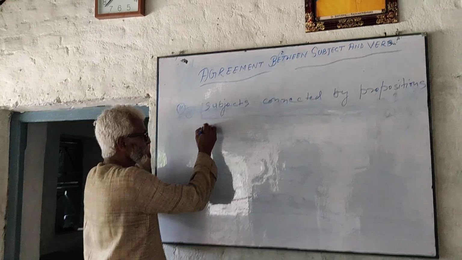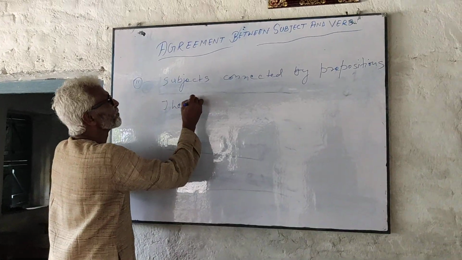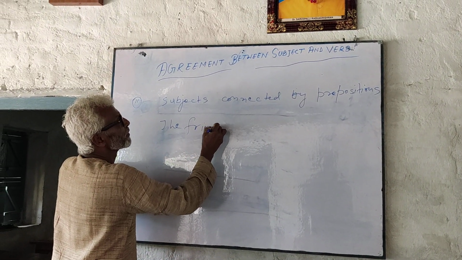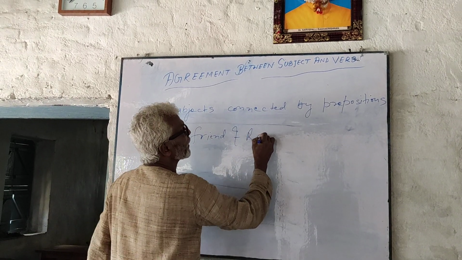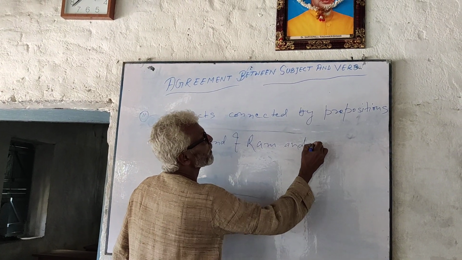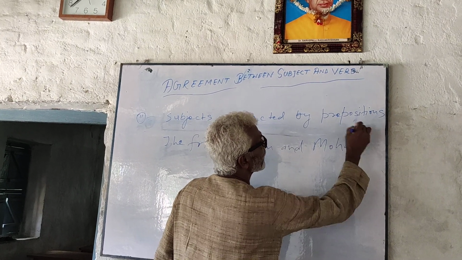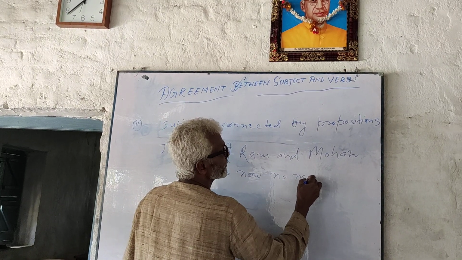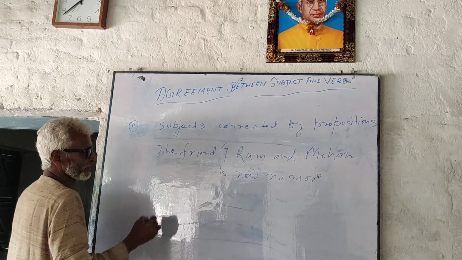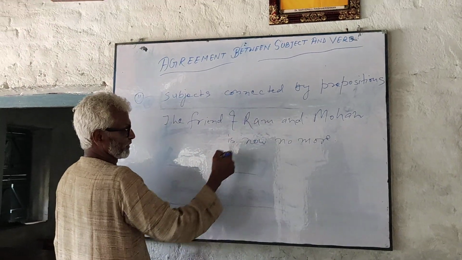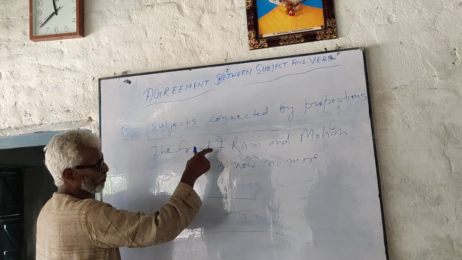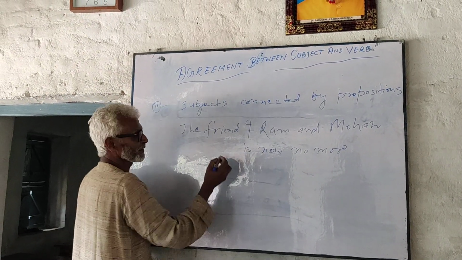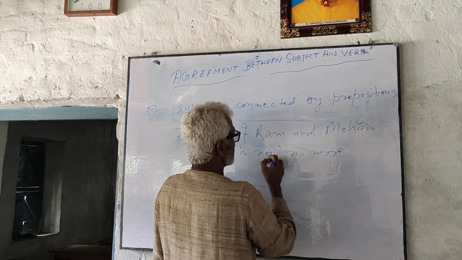Example: the friend of Ram and Mohan is now no more. The first preposition is of, and before it the word is friend, so it takes the verb in the singular number, is.